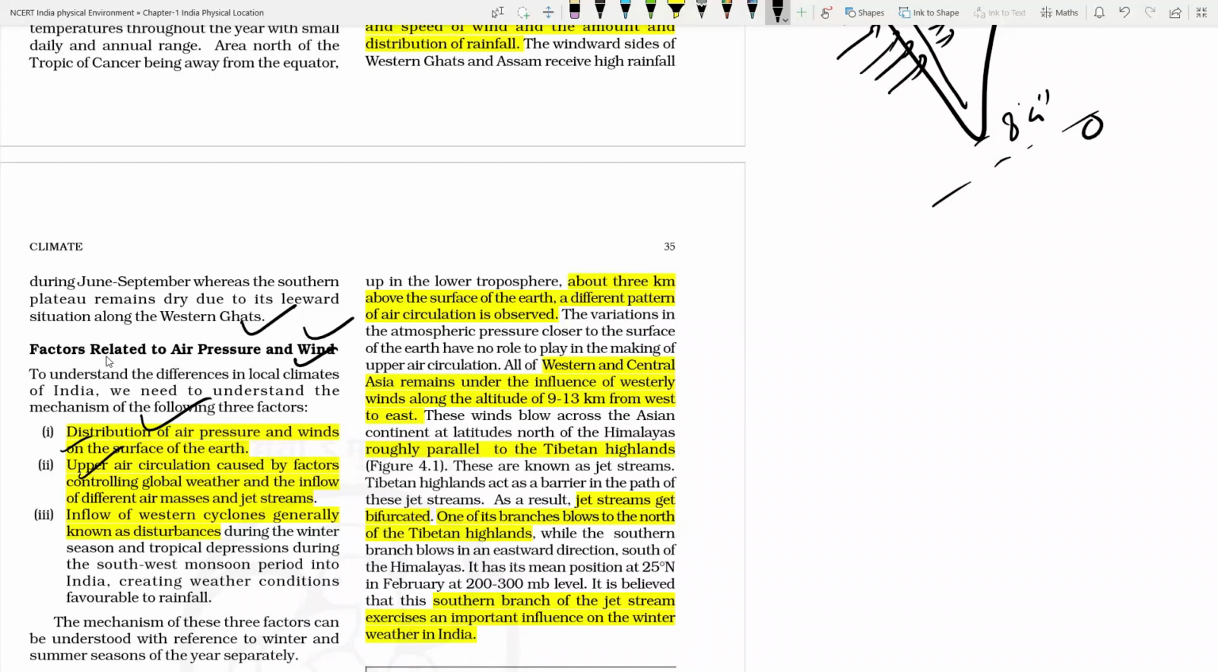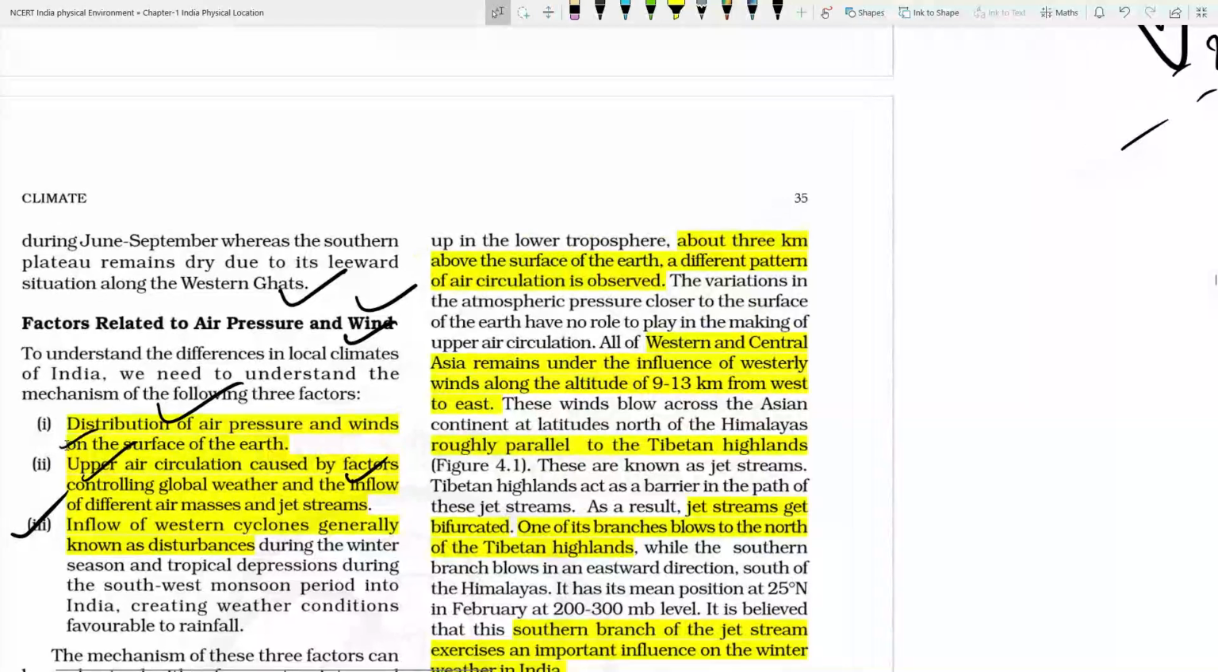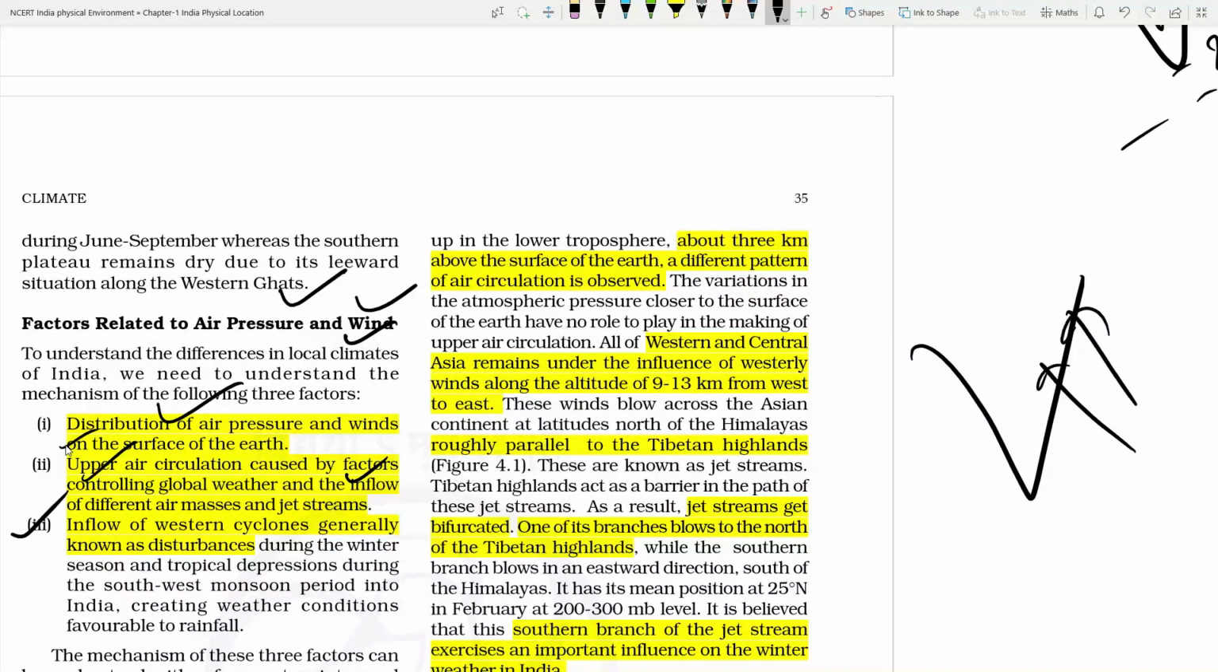Upper air circulation, the jet stream, is also having that kind of role. The third one, we can say, is the cyclonic disturbances which are approaching India, the cyclones approaching from the Bay of Bengal, from the Arabian Sea, from the Pacific, from the Mediterranean Sea. Those are also having an effect on the climate.